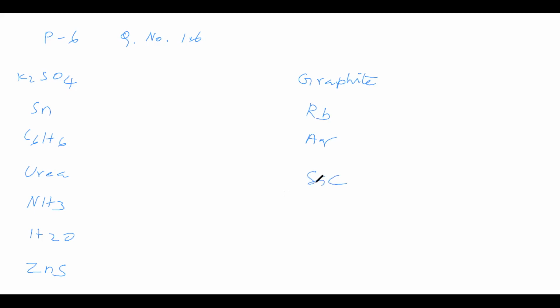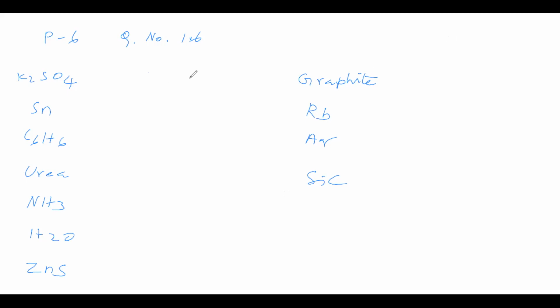Okay. These substances are given. What is the question? What is the nature of intermolecular force in these substances?